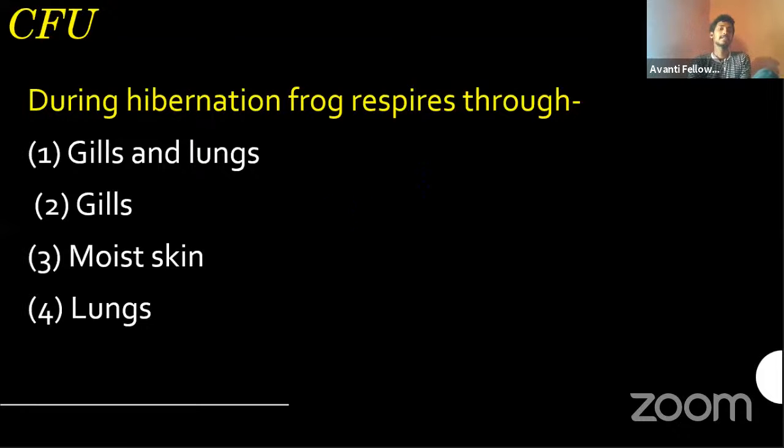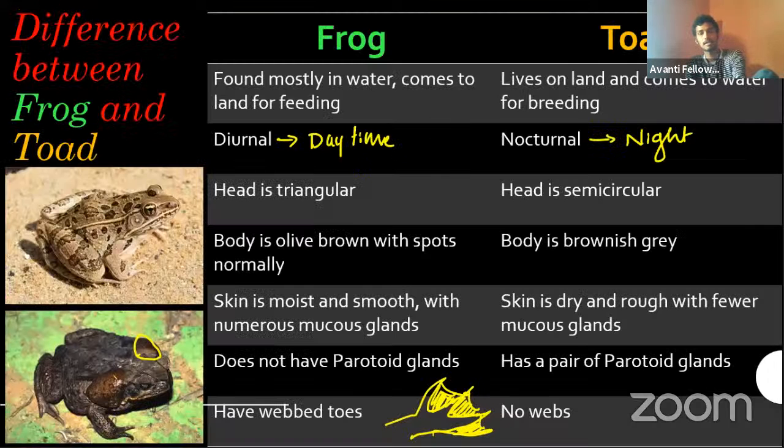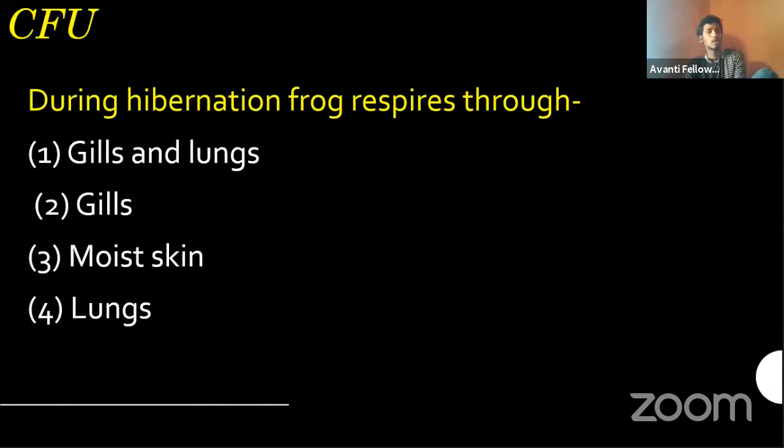Actually I gave a hint earlier. When we were talking about respiration, if you remember that, you can answer this. Shalini, the function of the parotid gland is to produce the poison. They are poison glands. So try to guess. We'll see. You guys also should know the meaning of hibernation. I think you guys know about that, right? What is the meaning of hibernation? If anyone knows, please tell me.